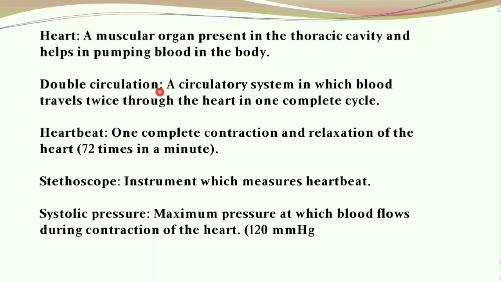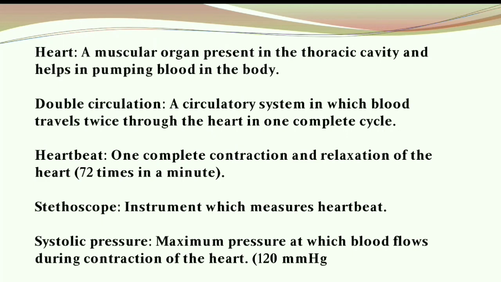Double circulation is a circulatory system in which blood travels twice through the heart in one complete cycle. So what is a heartbeat? A heartbeat is one complete contraction and relaxation of the heart. The heartbeat is normally 72 times in a minute. So what is a stethoscope? A stethoscope is an instrument which measures heartbeat.